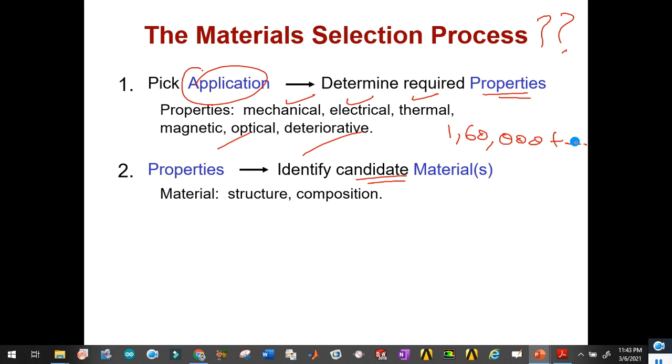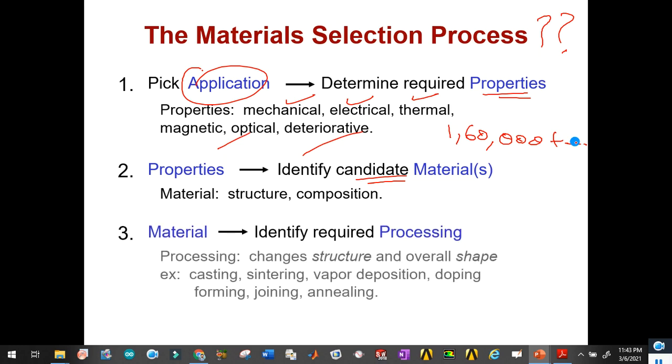After selection of candidate materials, we see what the material structure and composition should be, and then we apply different processing techniques that change structure and overall shape, for example casting, sintering, vapor deposition, doping, forming, joining, annealing. These are all heat treatment processes.